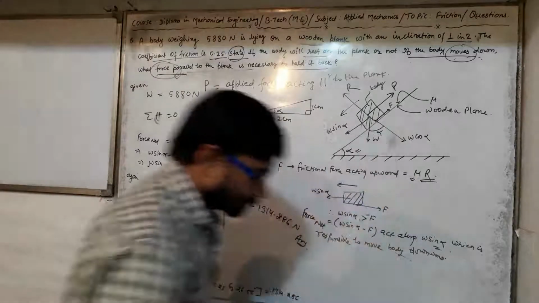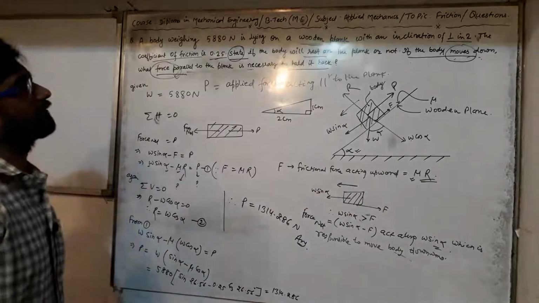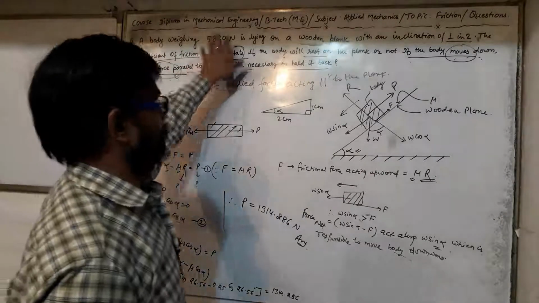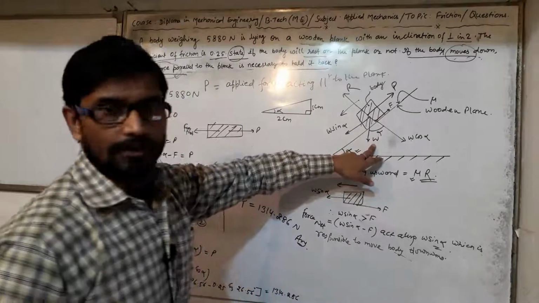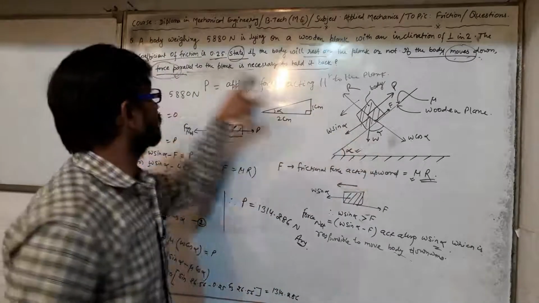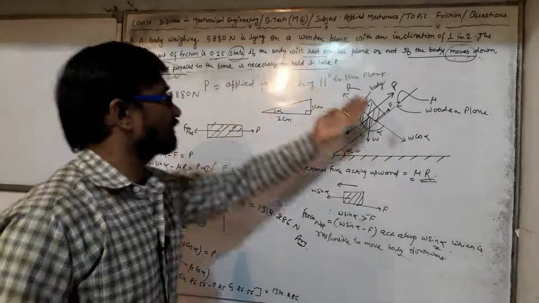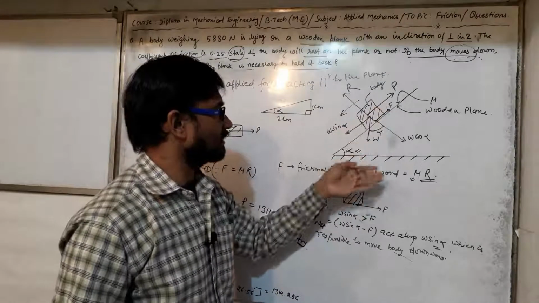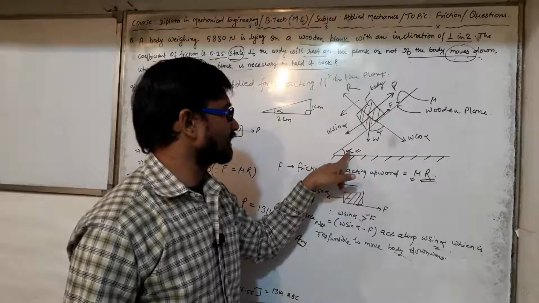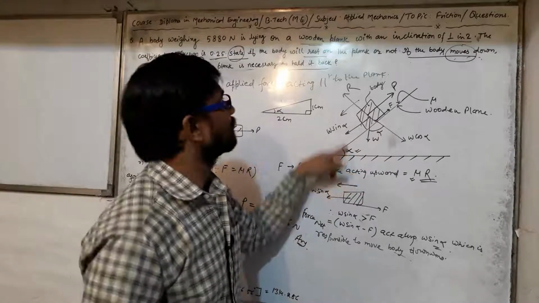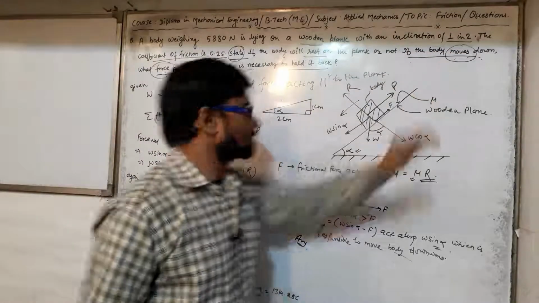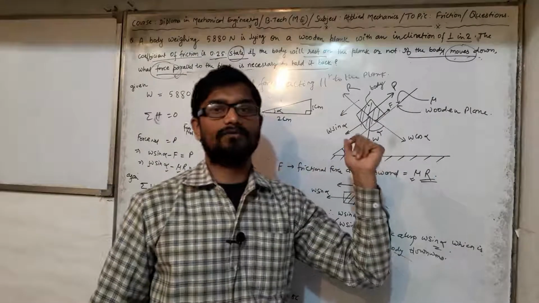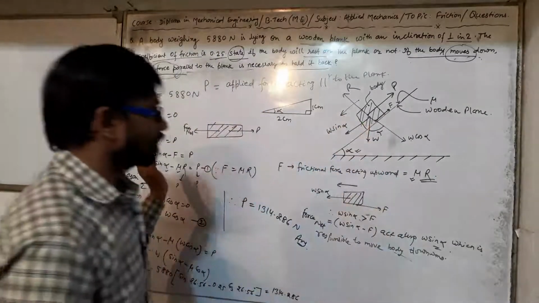Here I am going to recapitulate the question. The question says a body weighing 5880 Newton, W is the weight of the body which is given here, is lying on a wooden plank. I have taken a wooden plank which is inclined with the horizontal surface by making an angle of inclination alpha, and inclination is 1 in 2. It means using the formula tan alpha is equal to 1 by 2. Hence alpha we have got 26.56 degree, as you know very well.